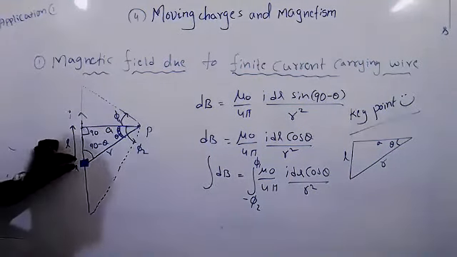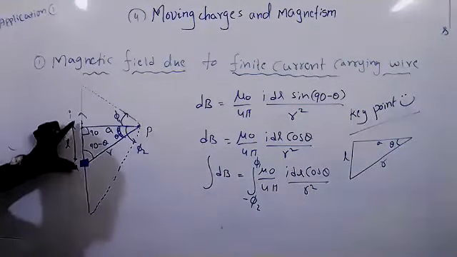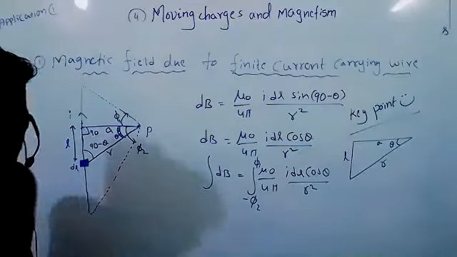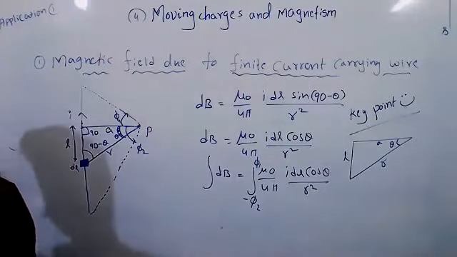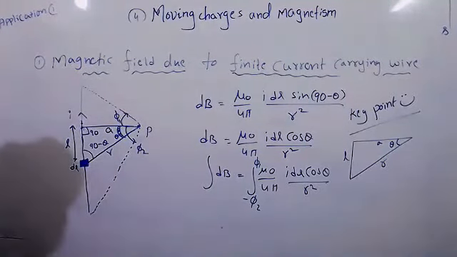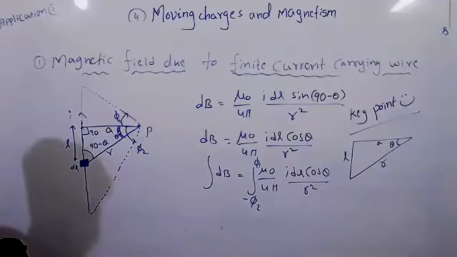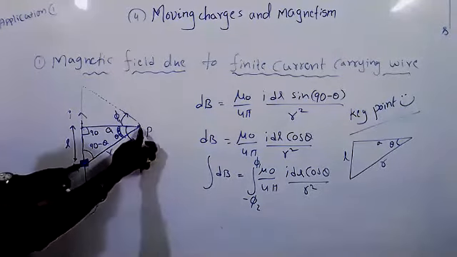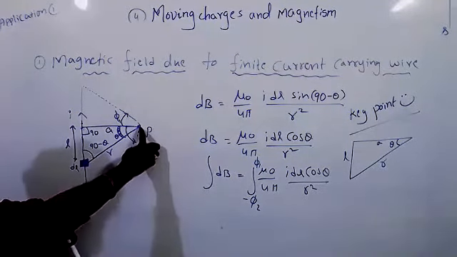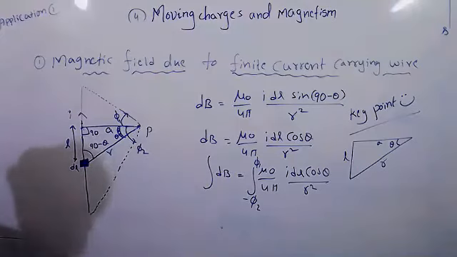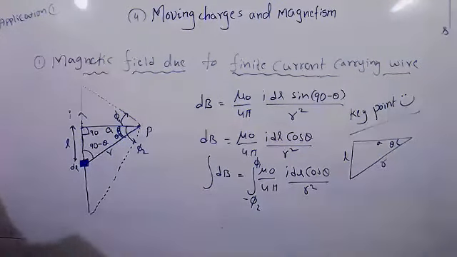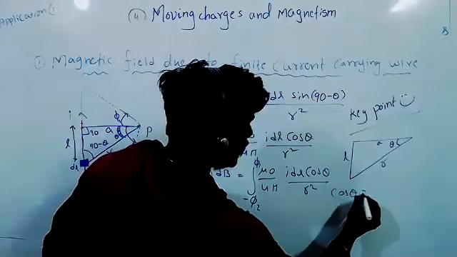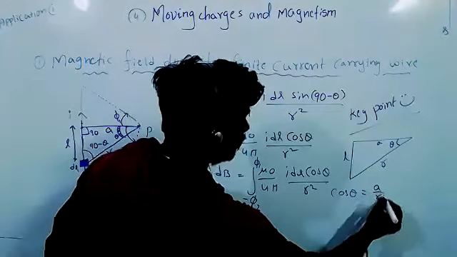Okay. And dl, is dl constant? No, dl is not constant. Is r constant? Is r constant or does it vary? Sir, it will vary, right? Here to here r is this much distance. From here to here r will increase. So r will vary and dl will vary. So from the diagram, first I will find out cos theta. Cos theta is equal to a by r. Can I write?